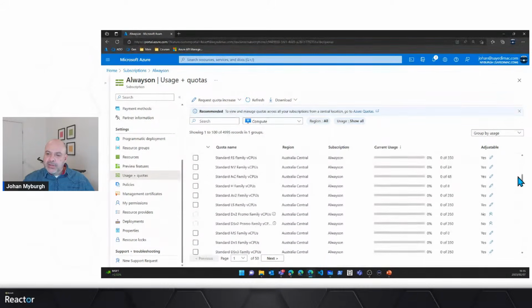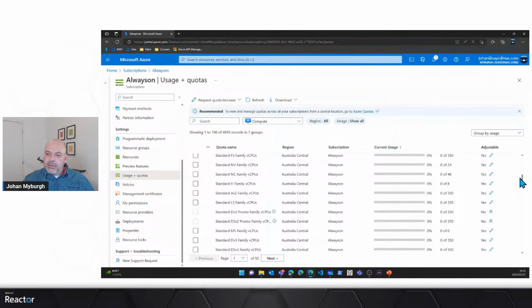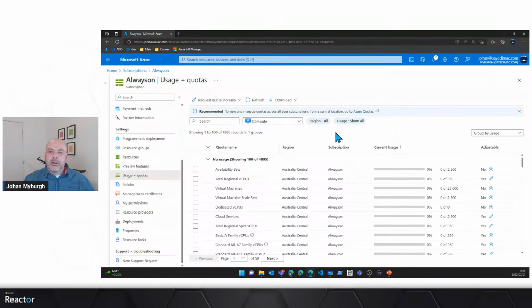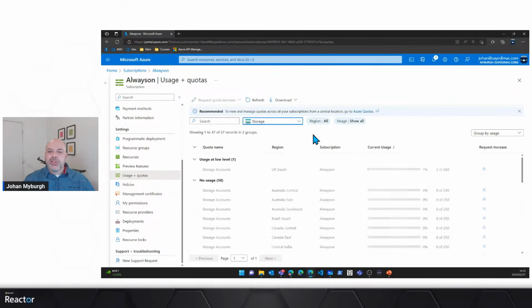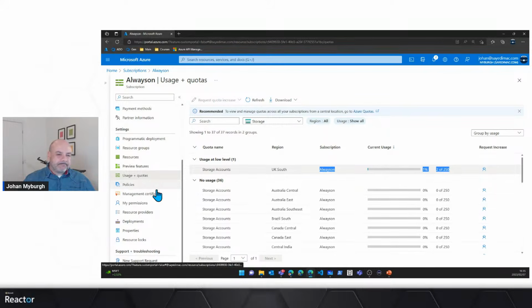In fact, there isn't anything there. Yeah, well, here we go. No, not a lot of them. In fact, if I look for something like storage, there should at least be a little bit more action. There you can see, there's some storage options there. We'll talk about policies later on.